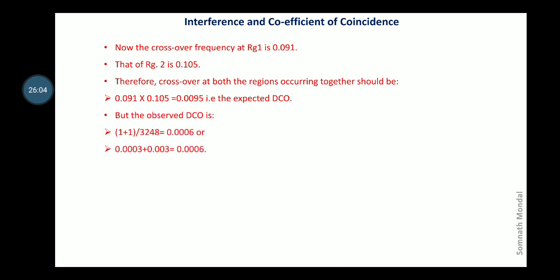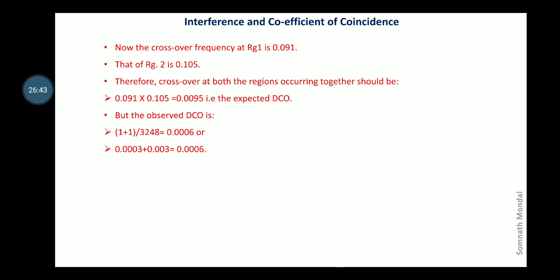However, the observed double crossover frequency is much lower. 1 plus 1, that is 2 out of 3248, that is 0.0006. Or if we calculate them separately, 1 out of 3248, the value will be 0.0003, so 0.0003 plus 0.0003 will be 0.0006, that is the answer.